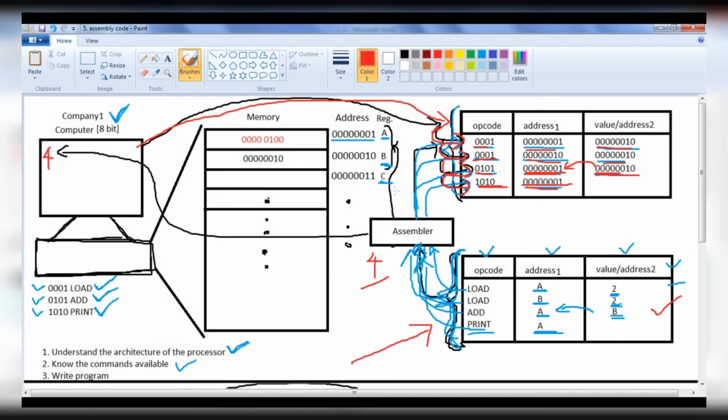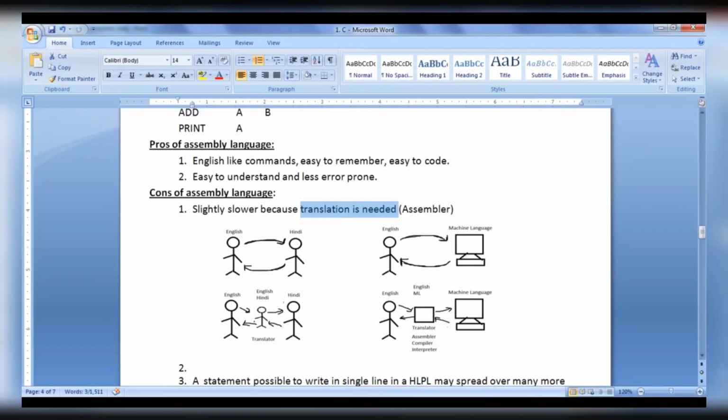We need not worry about converting. We just write the code in English like statements, give it to the assembler, and everything happens behind the scene, and we get the result back in English like statements magically. That makes our life easier. Slight disadvantage is, of course, as we have a translation process, the code will be executed a little bit slower. That's what we have here.